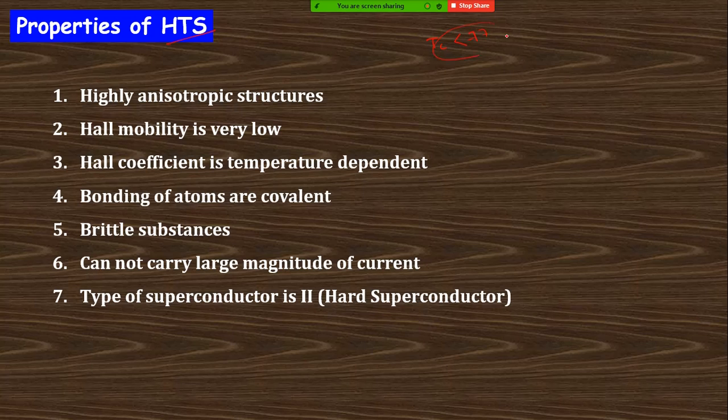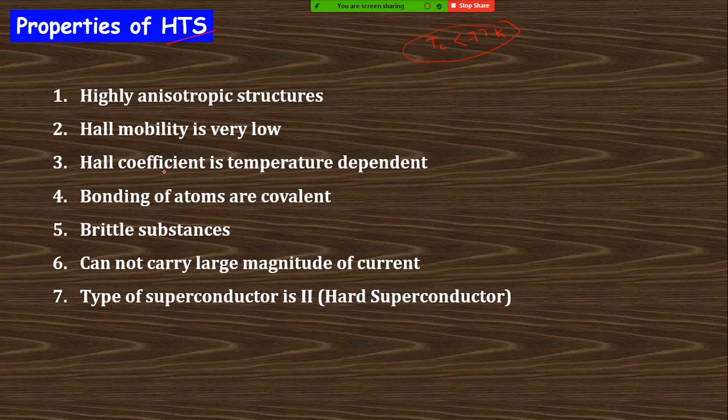They show the actual superconducting property, but when TC is greater than 77 Kelvin, they differ from the usual superconducting property with some special properties.